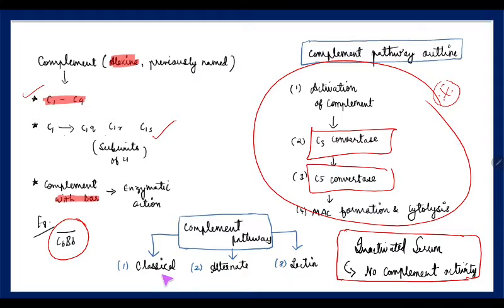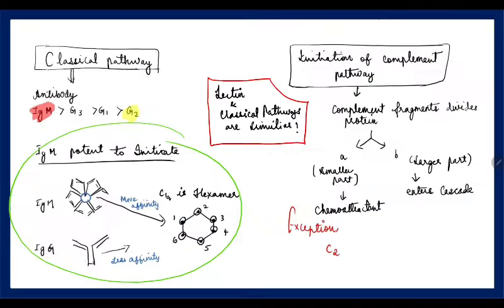This is the most important, at least to have a rough idea about the complement. What are the pathways? Classical, alternate and lectin pathways. Here, the classical and lectin pathways are somewhat similar to one another. Now, inactivated serum is the serum where there is no complement activity. We have seen that in the classical pathway, the antigen to which the antibody is bound, that is the antigen antibody complex, is what the complement is going to bind, and it fixes the complex.